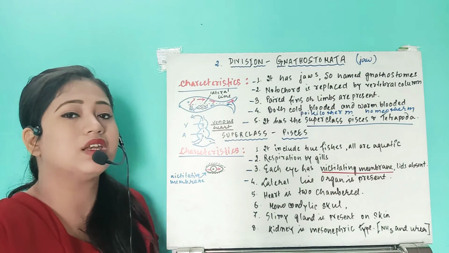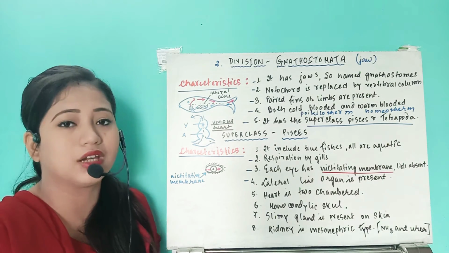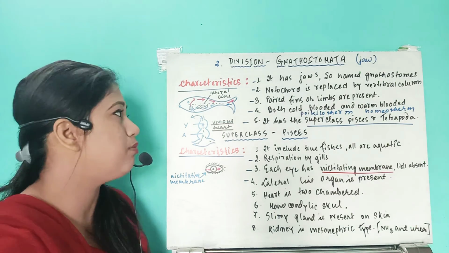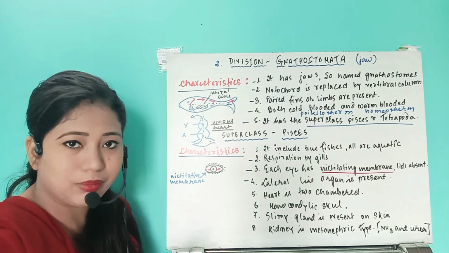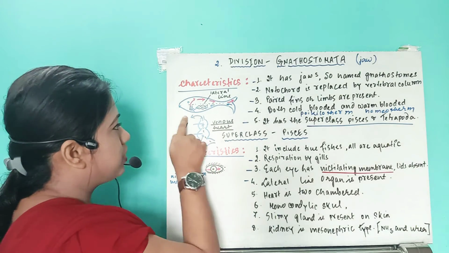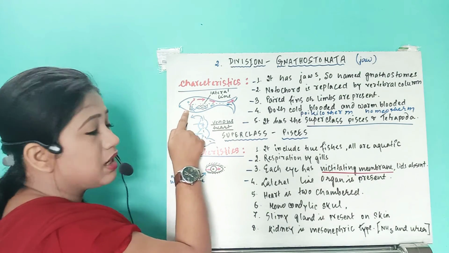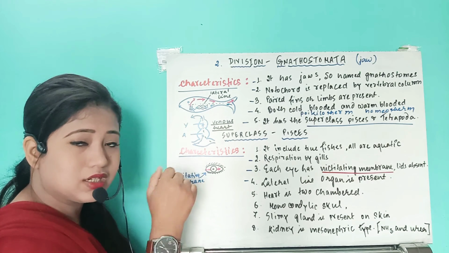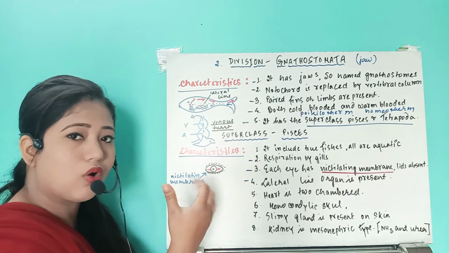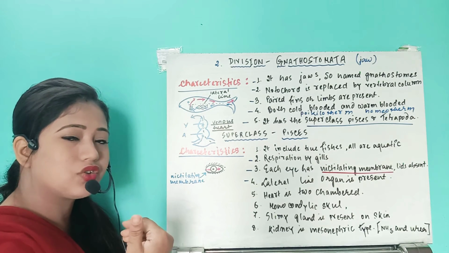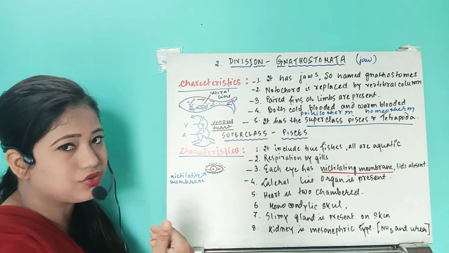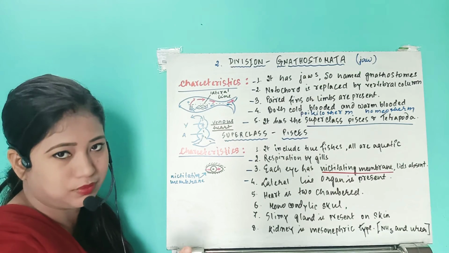So this way the blood will be circulated inside their body through the heart. Only deoxygenated blood will be pumped, and after that it will go to the gills. From the gill, the blood will get oxygenated. How actually will it occur? Because gill slits will take the oxygen from the water, and that oxygen will be taken by the hemoglobin of the blood.